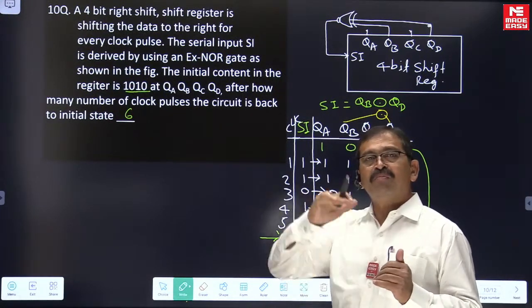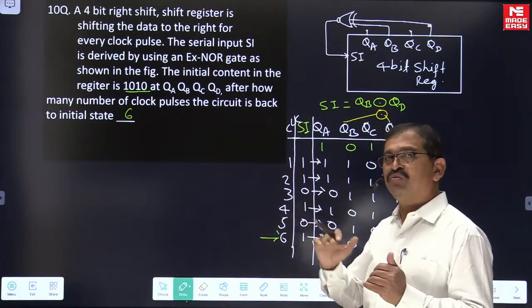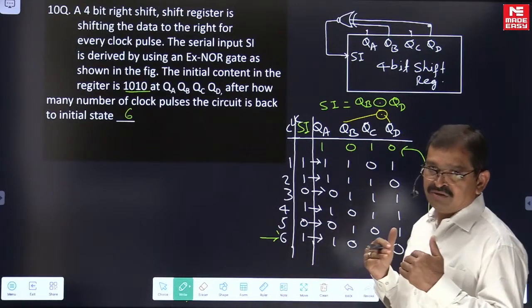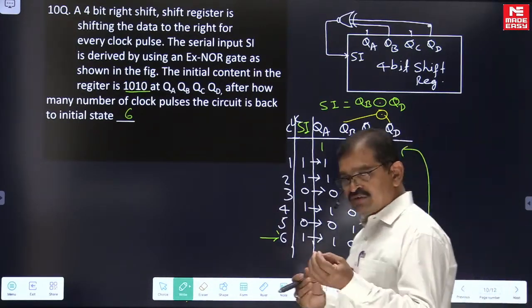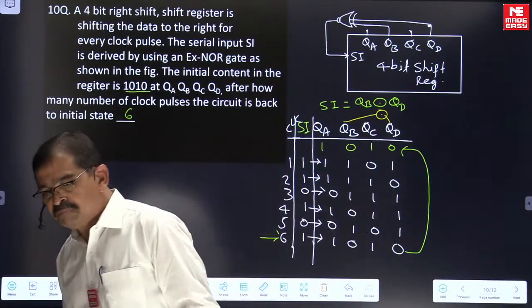So we need to do a bottom-up analysis. In this case we need to work bottom up, right? So just take a few seconds and try to respond.